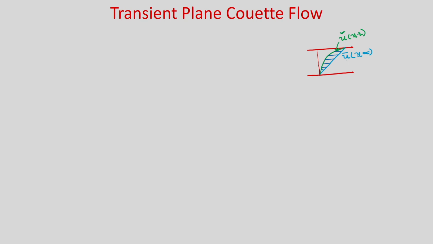So, let us say this is your u prime (y, t), okay. So, u prime (y, t) will become 0 when t tends to infinity, so that you get the linear velocity profile, and you can see that obviously this u prime will be equal to u bar at t equal to 0. So, that you will get 0 velocity profile at time t equal to 0.